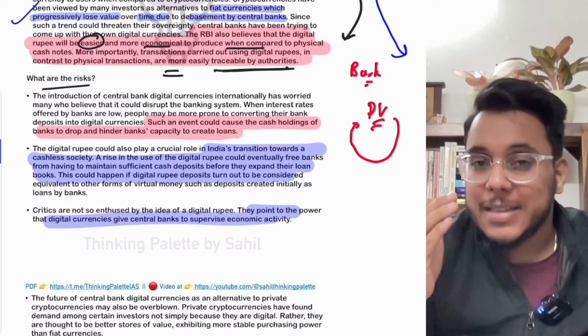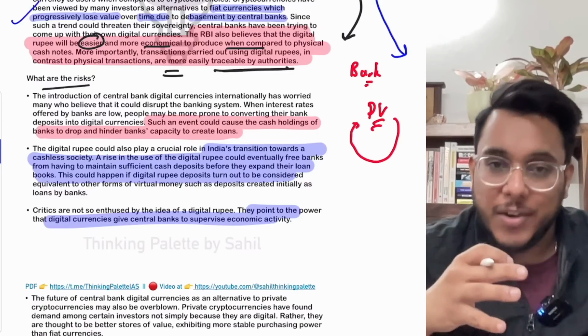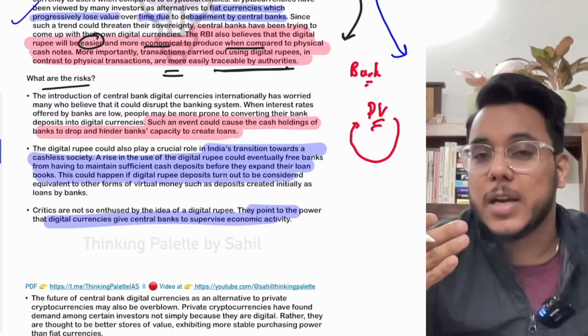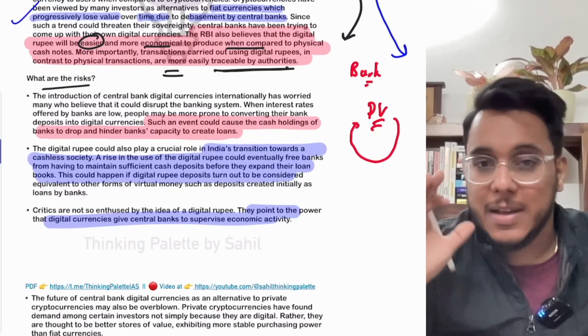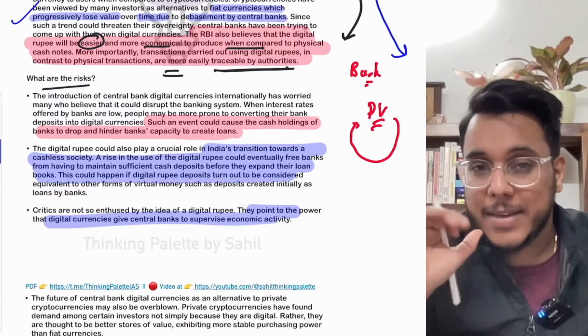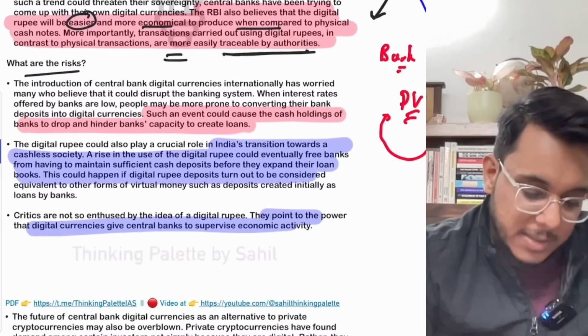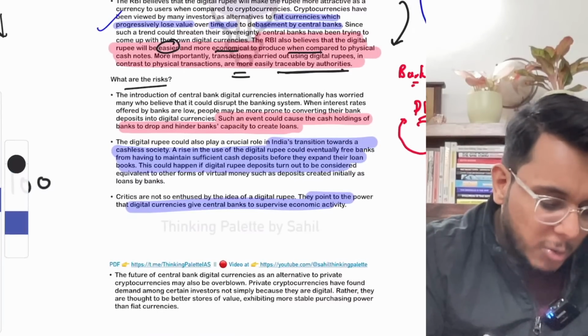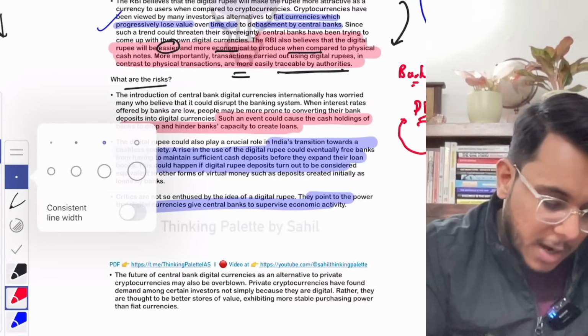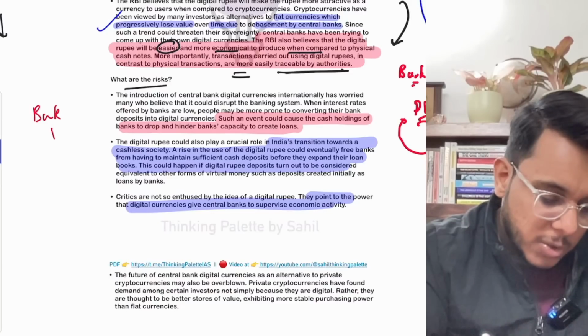But today we see that the saving interest rates have gone really down, and people, rather than keeping that money in the bank, will store that money directly in the digital wallet. Now this particular thing will impact the banking system. How will it impact the banking system? Understand this particular thing, guys, how the banks give a loan today.